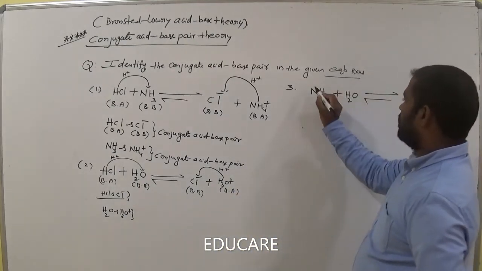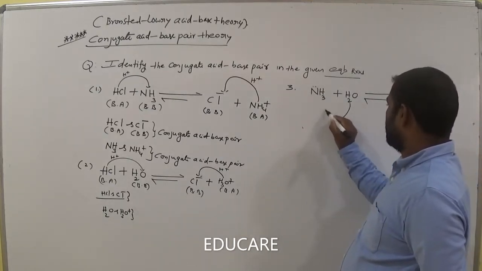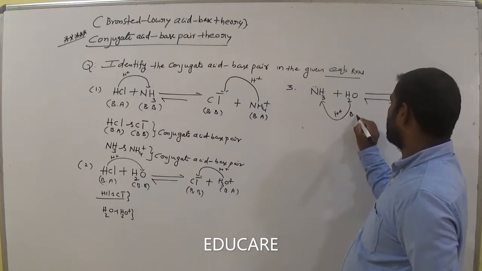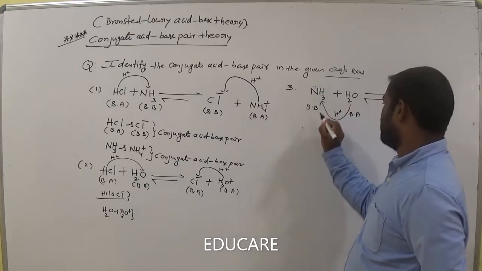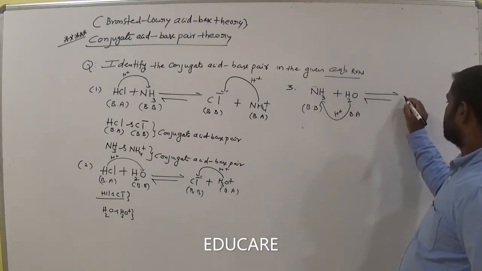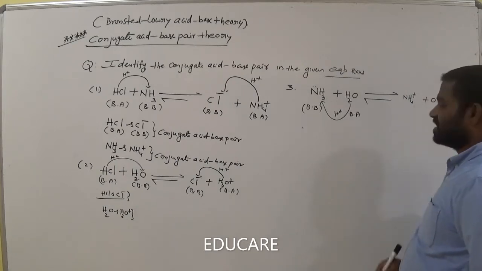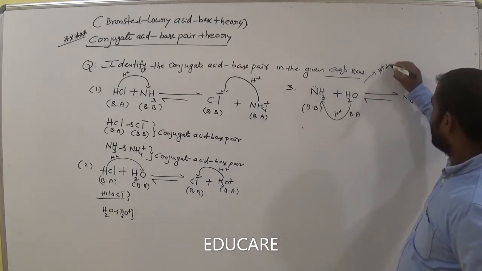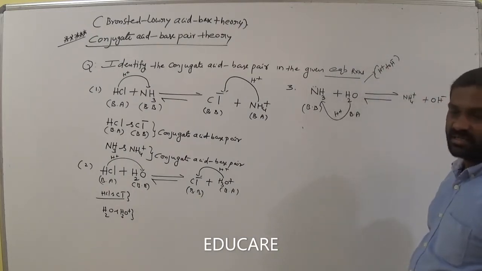This is ammonia. It has a lone pair, you know. This is H2O, where this H2O can donate the proton to this one. Proton donor, am I right? Proton donor means this one becomes Bronsted acid. Is it clear? So it gains the proton, meaning Bronsted base. Is it clear, ma? So then what happened? This one becomes NH4 plus and OH minus. Is it clear? In H2O, what ions are present? In H2O, the ions present are H plus and OH minus. Am I right? After donating the H plus, what is the remaining term? OH minus. Is it clear?